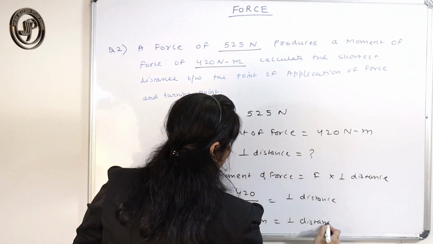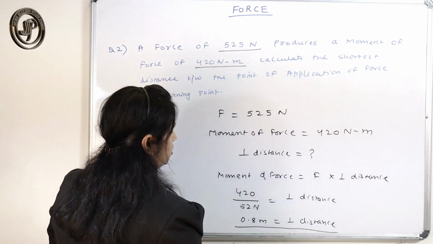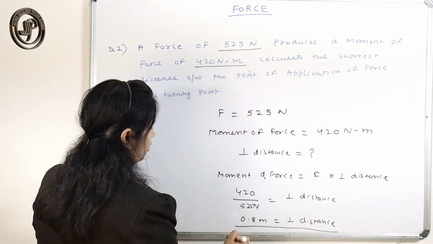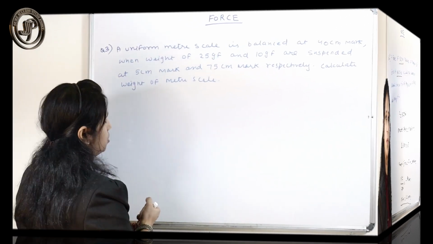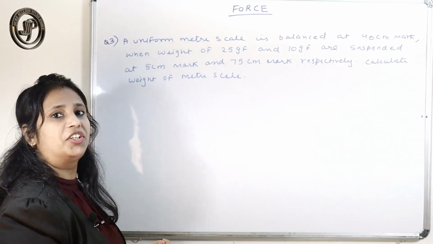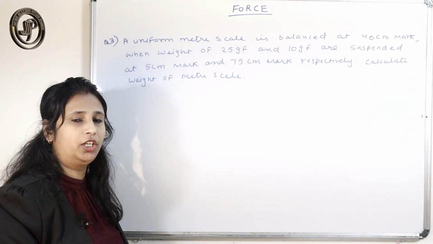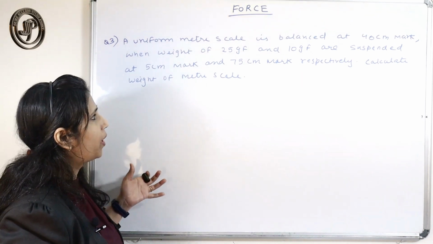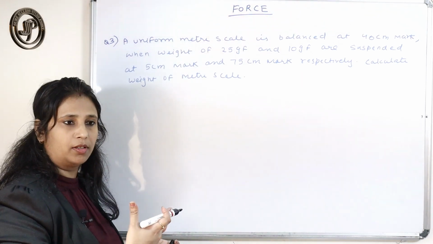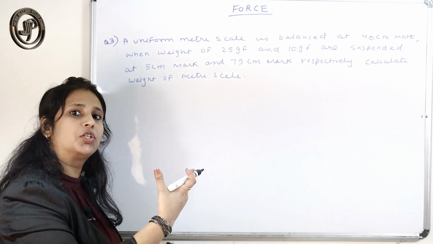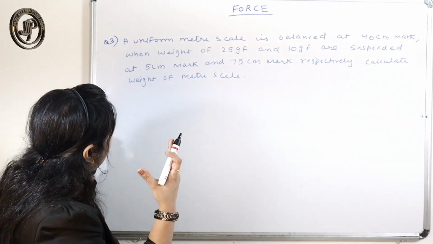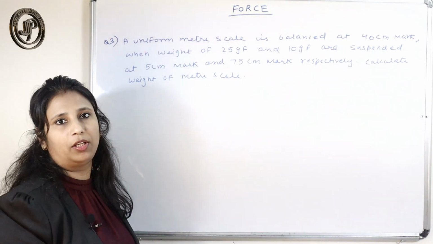That is the perpendicular distance. So just try to understand this question. This is a very important question. We'll do more questions from the same topic in our next episode. But first, try to understand the meaning of this question.